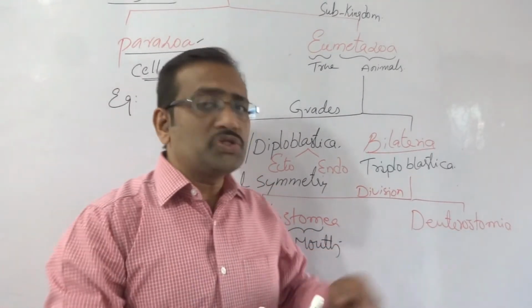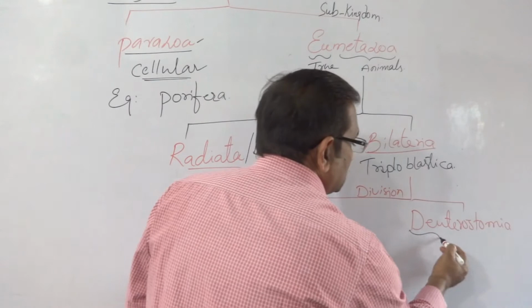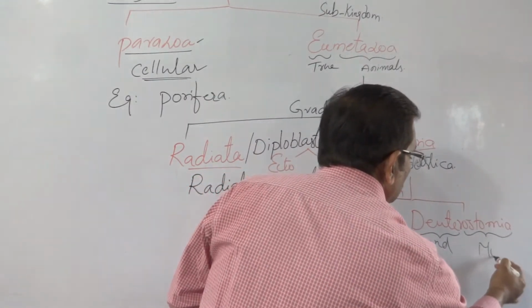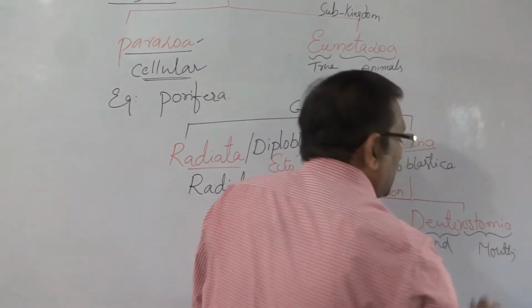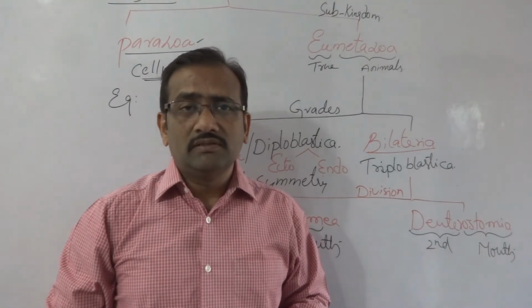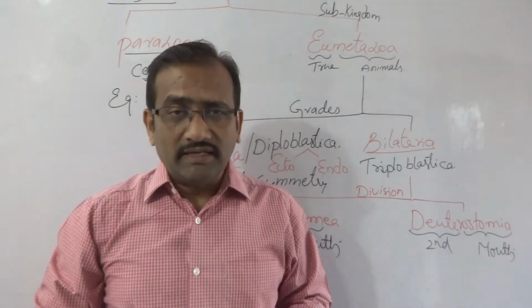And coming to the Deuterostomia, deutero means second, stomium means mouth. The fate of the blastopore in these animals is that it is converted into anus.